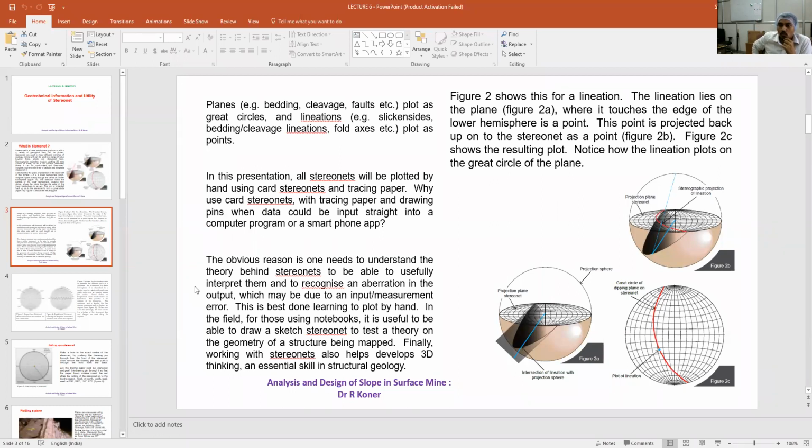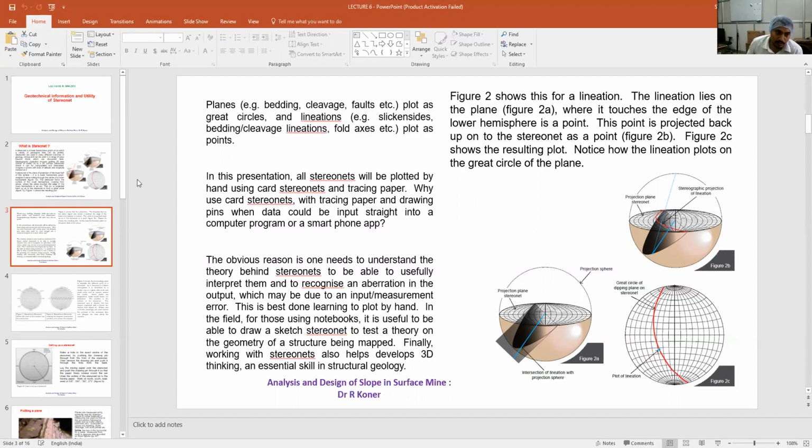But whether the data plotted by the software is correct, you have to recheck. If you do not do it manually, you cannot check the validity of the results shown by the software. The software is a black box. If you give the data, the software will give you an output. So you should learn how to plot the stereonet on your own.